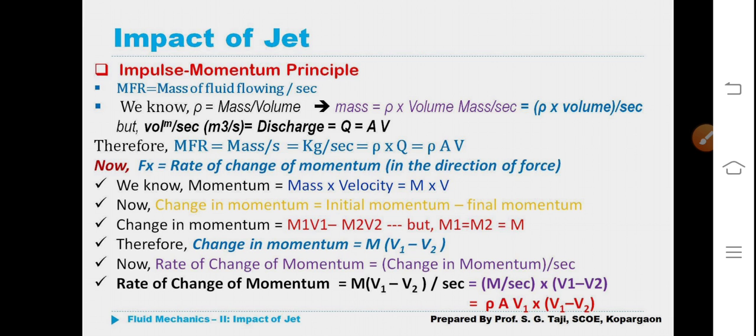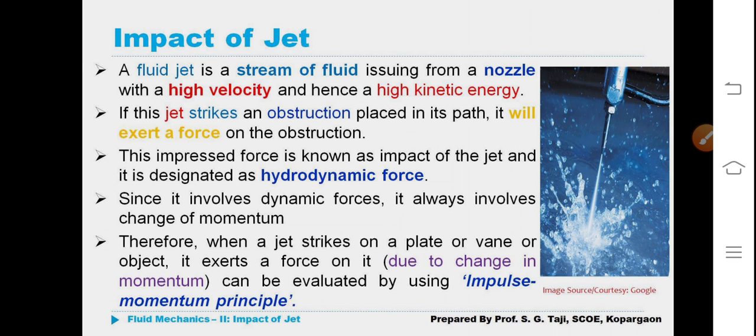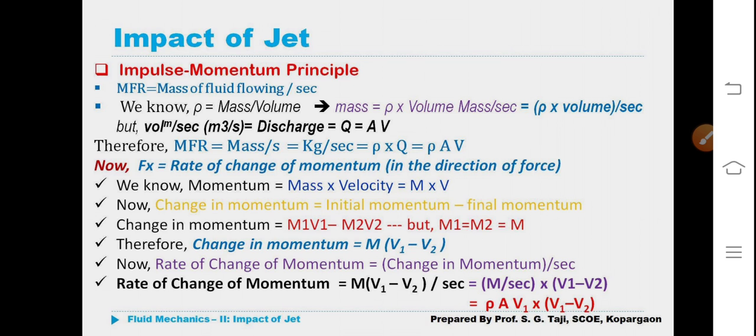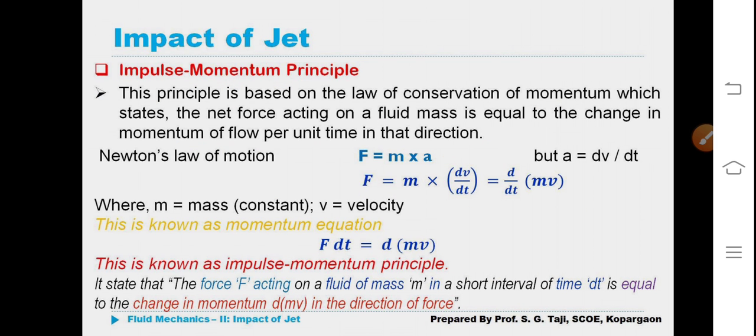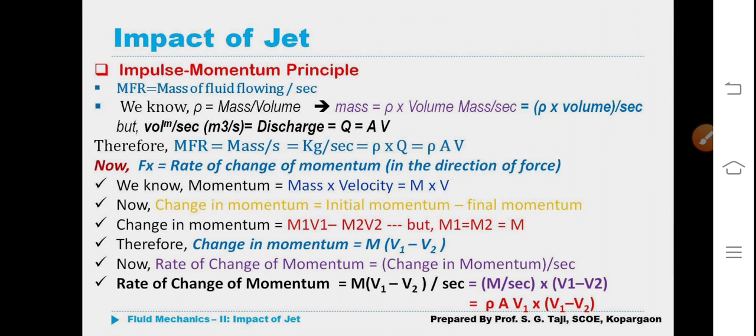In the previous slide we have seen rho A V. Where is it? Here. Am I right?